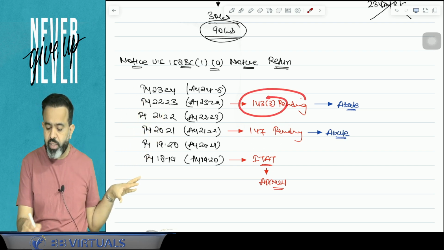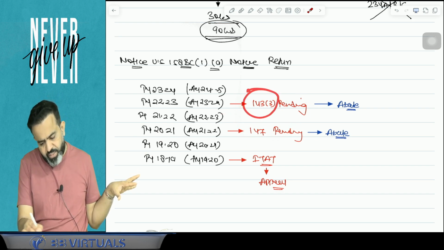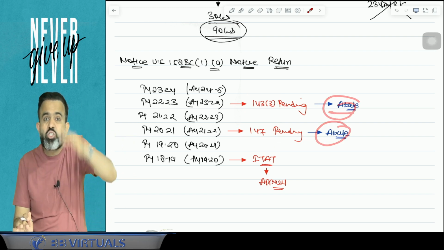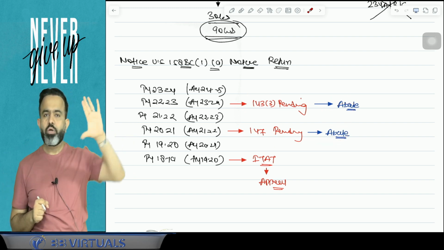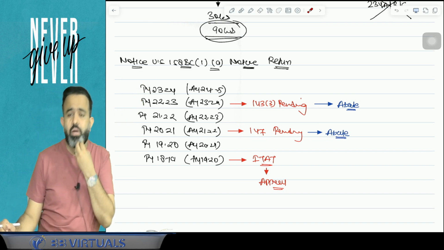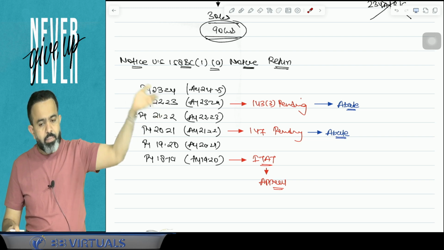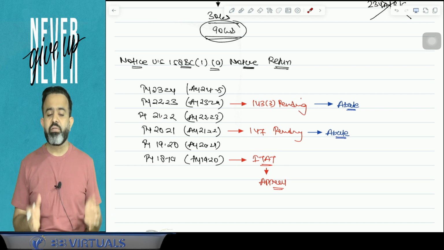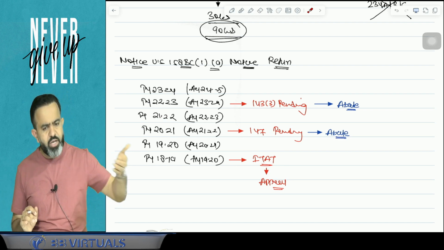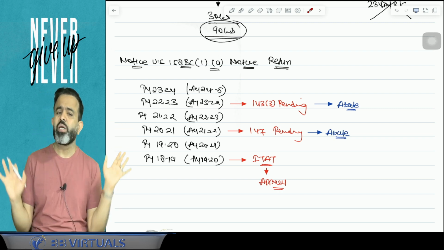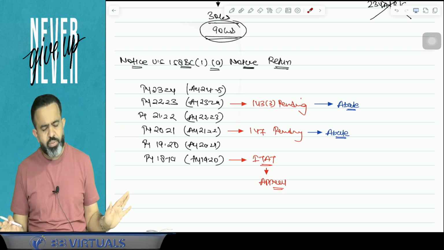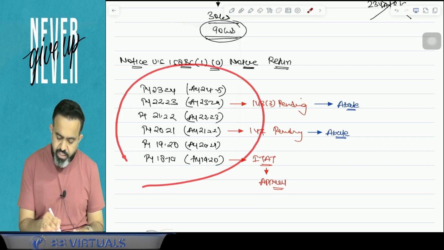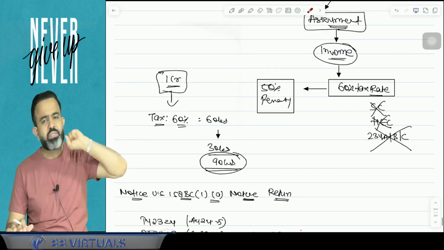The right answer is that it is going to be abated. So if any assessment is pending out of the 6 years, then guys, that assessment is going to abate. Abate means stop. That is going to be stopped, and your assessment will be done under this section only. But sir, if any appeal or revision is going on, we will discuss what the revision is later. If any appeal or revision is going on, then that is not going to be abated. Only your assessment is going to be abated, and an assessment will be made as a block assessment under this particular chapter.